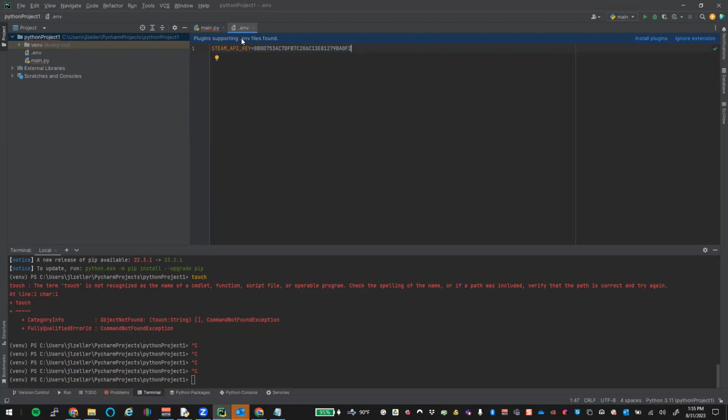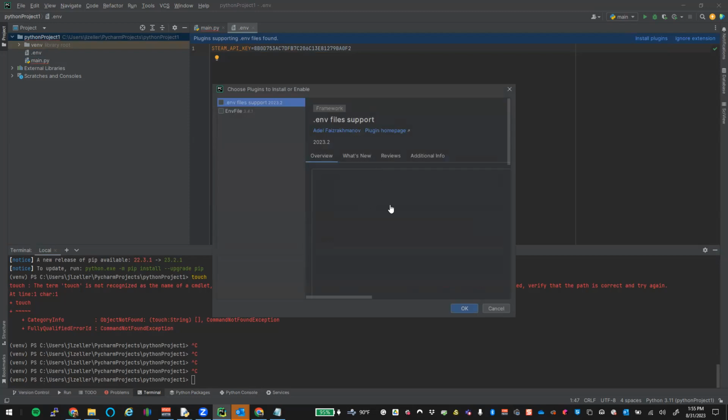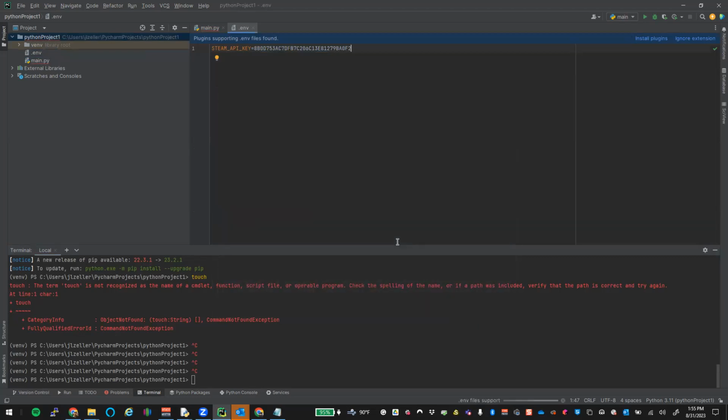And there's a plugin to support environment files. Yeah, sure, install that. Let's make life easy. Why not? Download and run. Yeah. There we go. I don't know what it does.